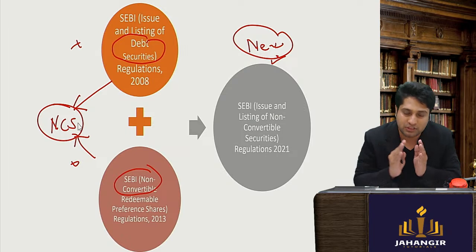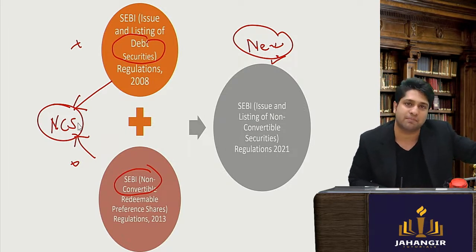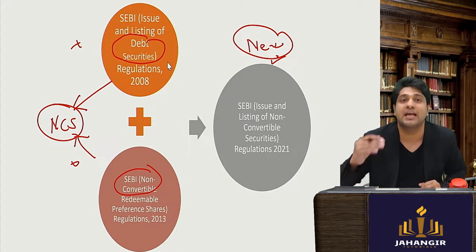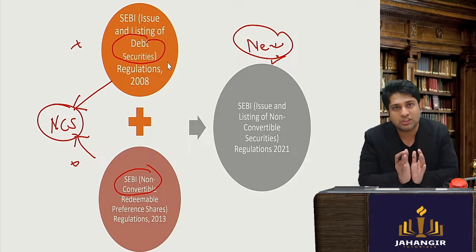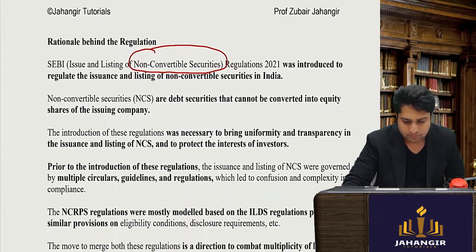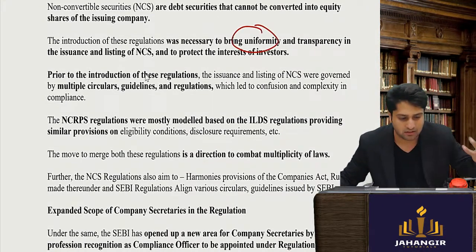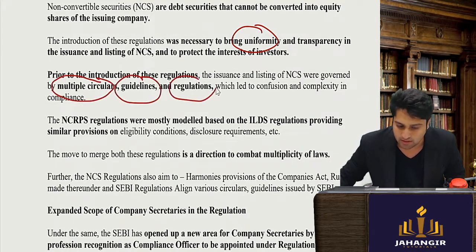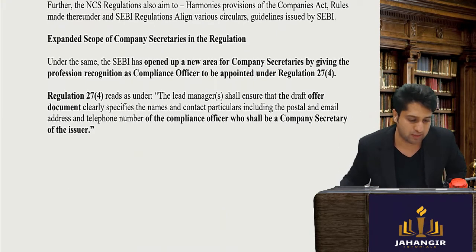SEBI thought, let's merge these two regulations because each of them were non-convertible, but we had separate circulars, separate guidelines, separate notifications for each of them. So with merging them, it has reduced the multiplicity of laws and has merged these two regulations and brought in a uniformity and a kind of relaxation from multiple circulars, guidelines and regulations. I hope you got a brief understanding of these particular regulations.